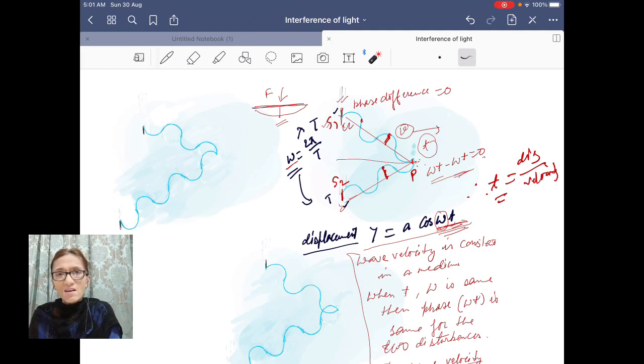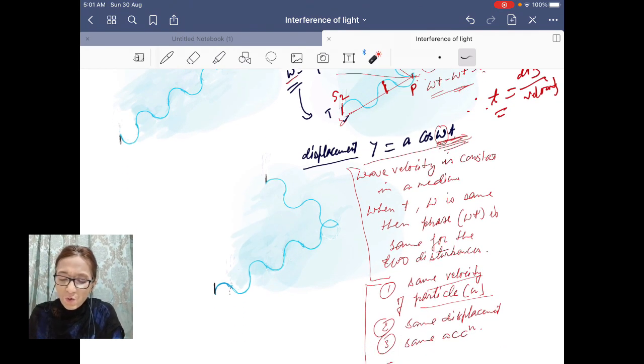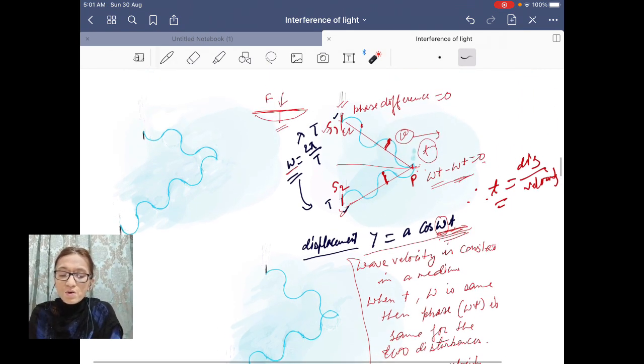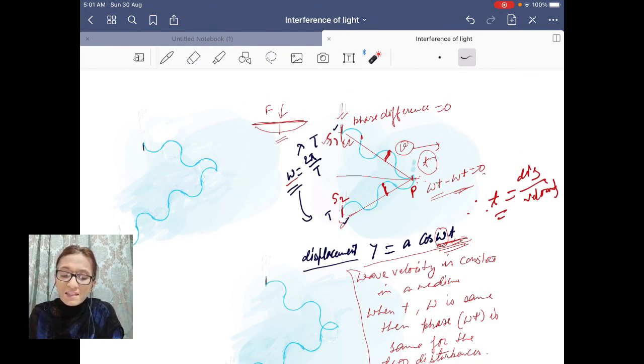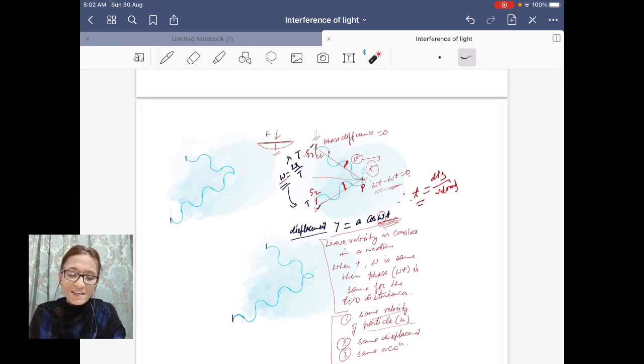Particle is accelerating. So if particle velocity is u, when the phase is the same, then particle velocity is the same. They will have the same displacement, the same acceleration. So the two particles oscillating in phase will have the same phase, same displacement, same velocity, same acceleration, all these things.